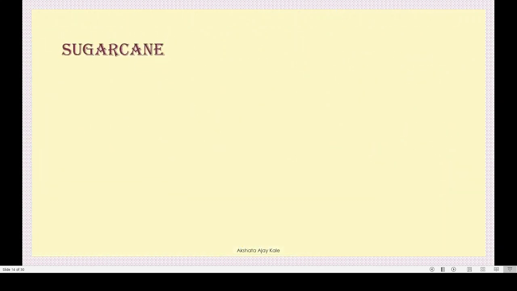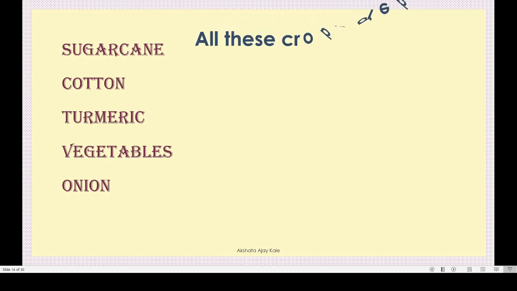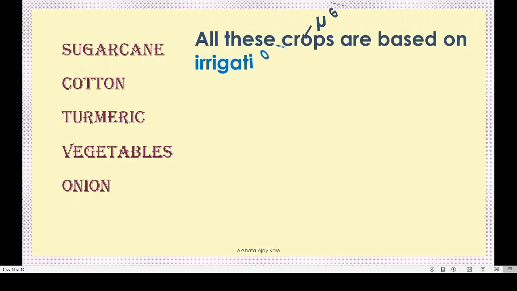Okay, now see this. Sugarcane, cotton, turmeric means haldi, sugarcane means ganna, cotton, kapas, turmeric, haldi, vegetables and onion. Okay, these are crops.